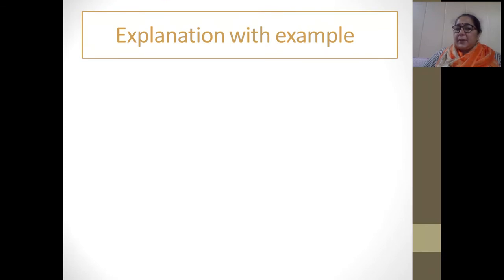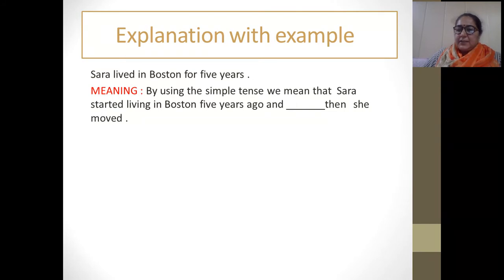Here I am going to explain it with examples. I have written one sentence here: Sarah lived in Boston for 5 years. I am explaining the meaning. By using the simple past, we mean that Sarah started living in Boston 5 years ago and then she moved.